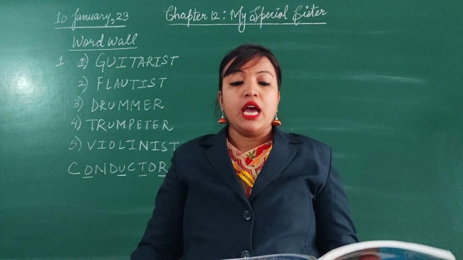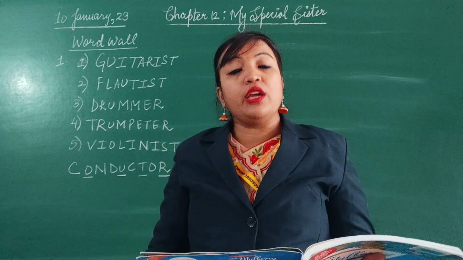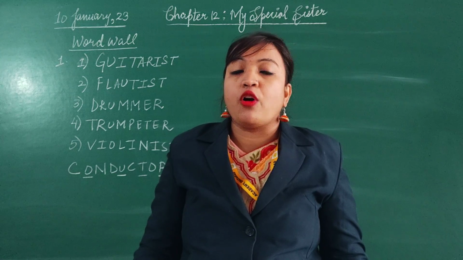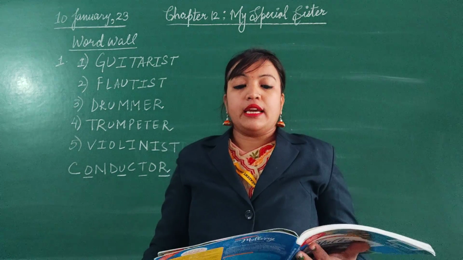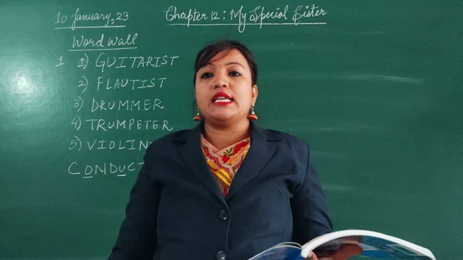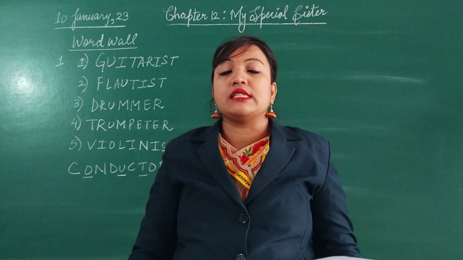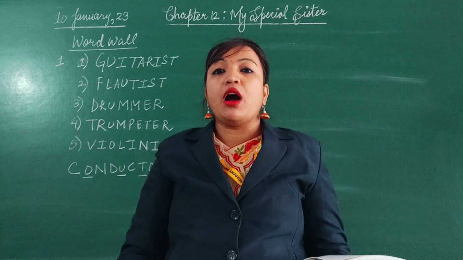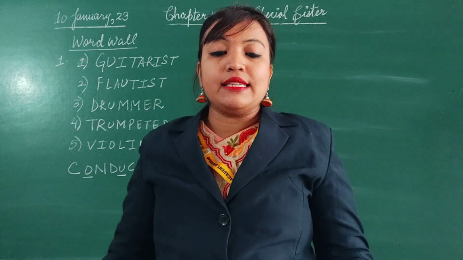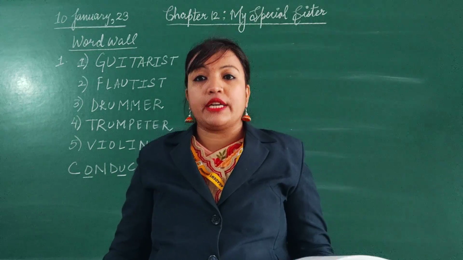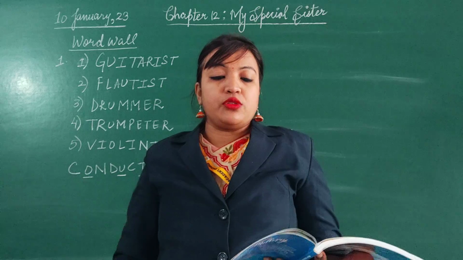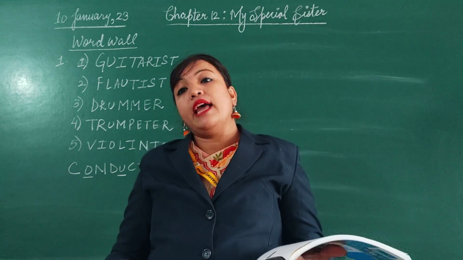Now come to the next page. The present tense tells us that something usually happens. For example, I eat apples means it is my habit that I eat apples. Second one, the past tense tells us that something has happened earlier. Past tense tells us that an action has taken place some time ago. I ate an apple. And third one, the future tense tells us that something will happen later. Future tense tells us that an action will take place after some time in future. I will eat an apple.